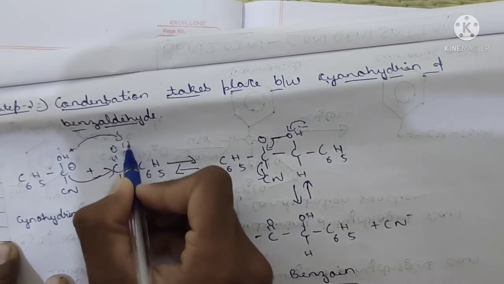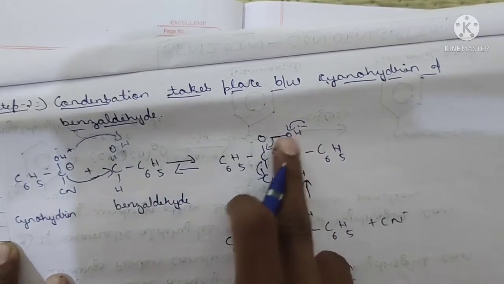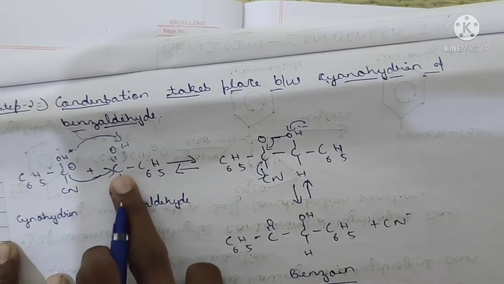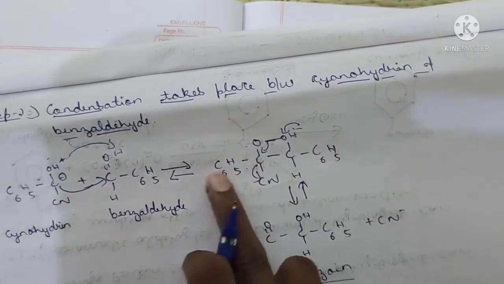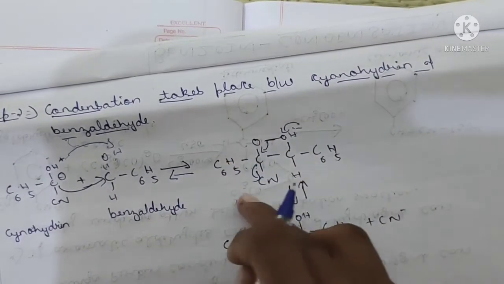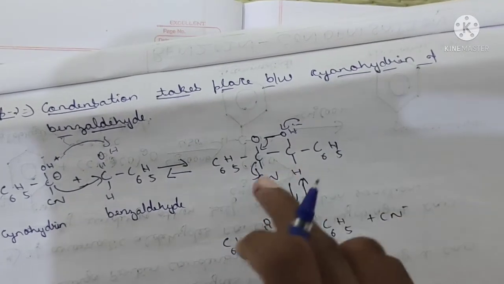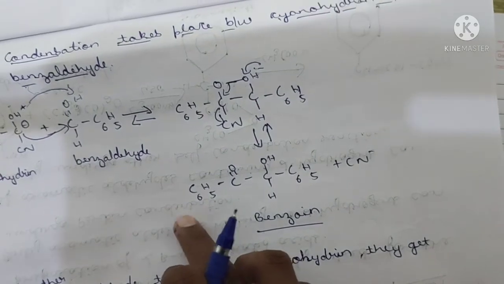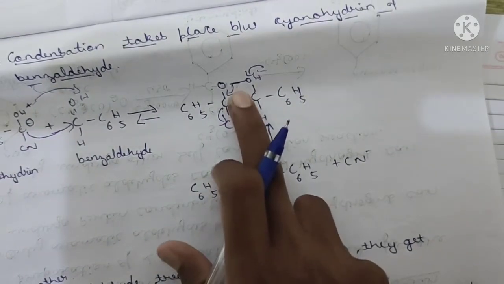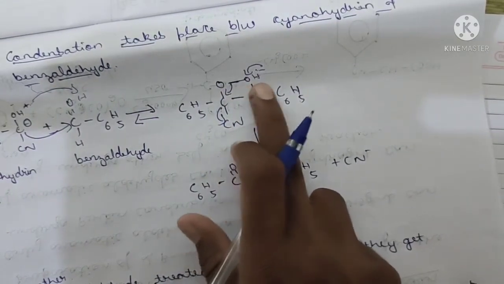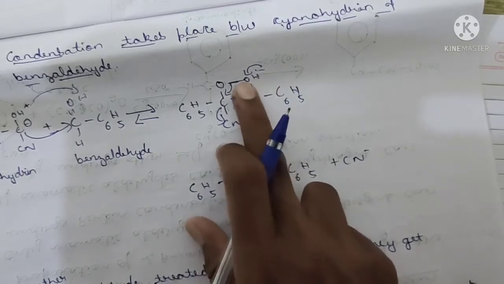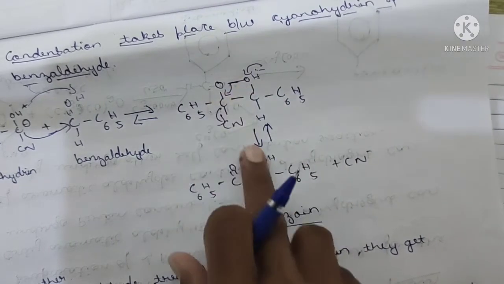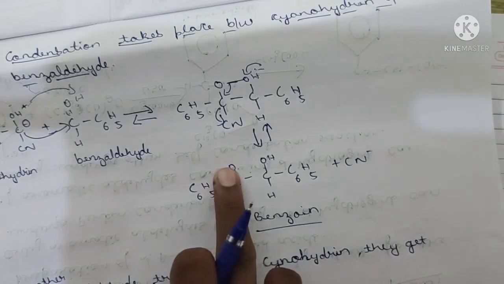It forms the OH. Now see, C, OH, H. The remaining part is as usual, H, C6H5. This is just the intermediate, the benzoin intermediate. After the rearrangement, what happens? Just a C6H5. This bond, the bond connection between O and OH, will fall down and form the C double bond O.